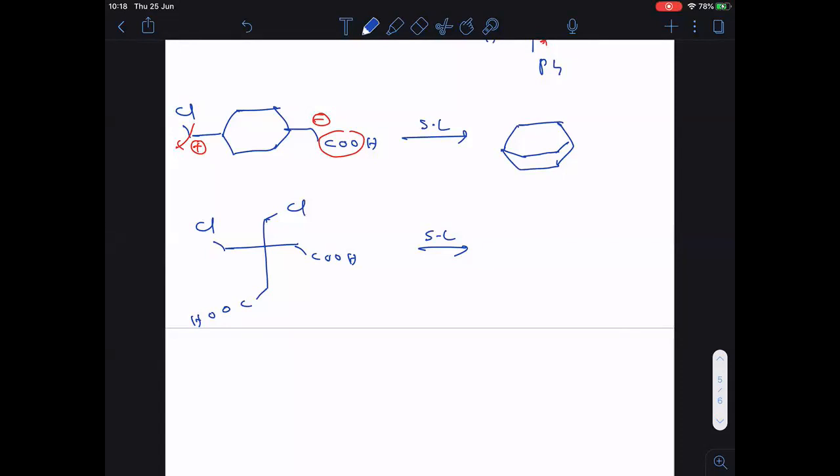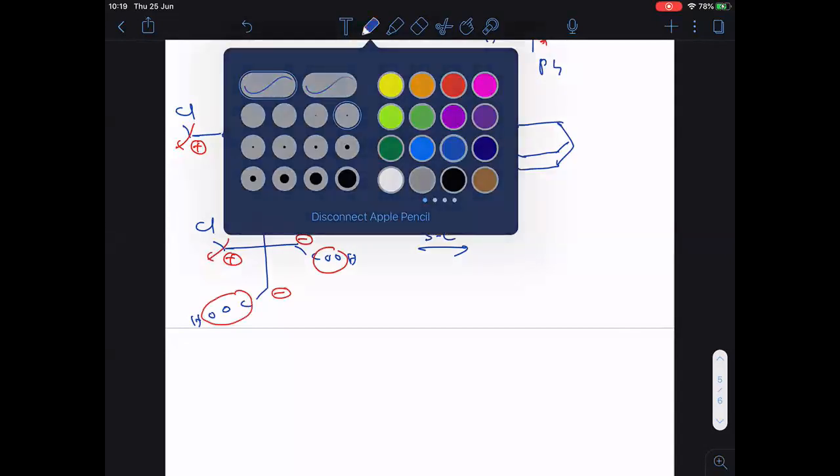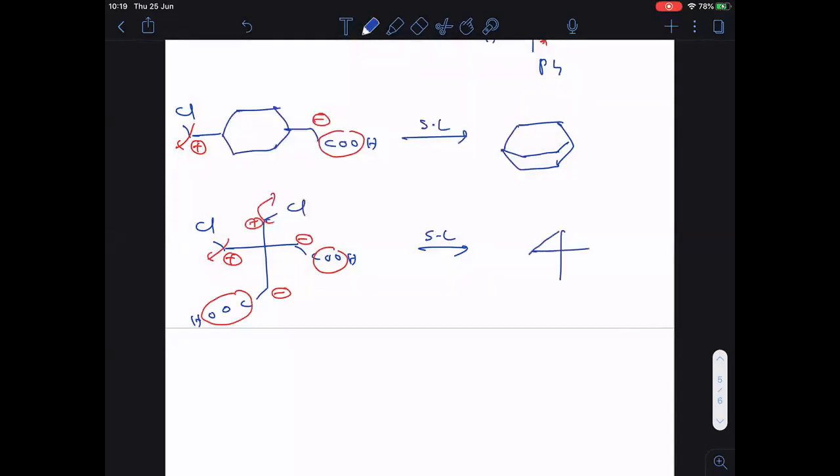So what would be the answer here? CO2 escapes out and this carbon gets negative. Chlorine departs out, this is positive. Similarly here also CO2 escapes out, negative. Chlorine departs out, positive. So positive and negative combine here. Clear in this way. So this combines with this one, this combines with this one. In this way we will get a compound.